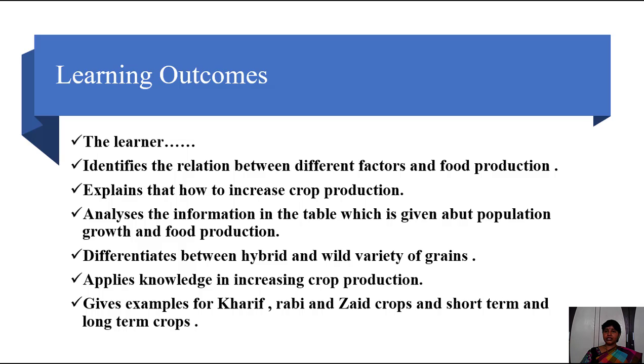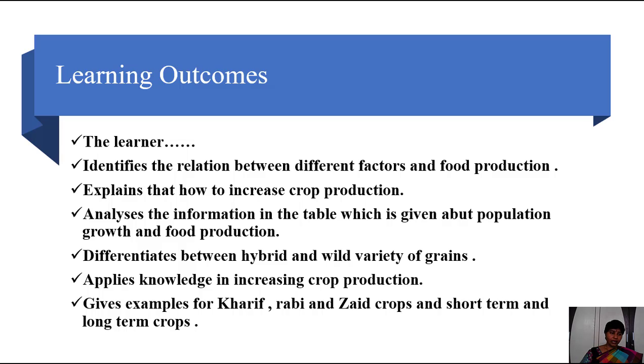That means the knowledge which they learn in this lesson on how to improve crop production will be applied by them in their daily life. They usually tell their elders or parents, and give examples for Kharif, Rabi and Zaid crops, and also short-term and long-term crops. These are the learning outcomes in this lesson.